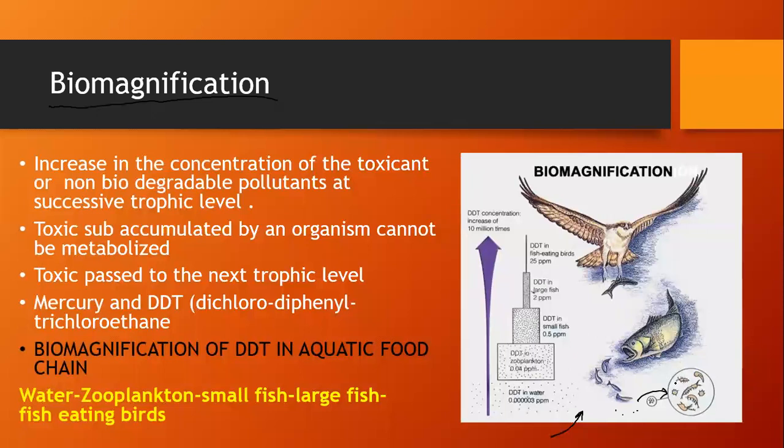Then these small fishes eat these zooplanktons which have DDT, and now the DDT is moved into them. Later, these small fishes are eaten up by the larger fishes, and the DDT is moved into them.